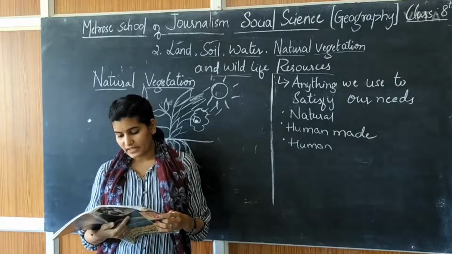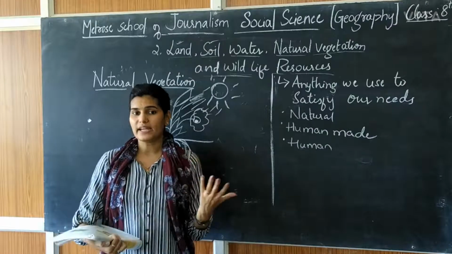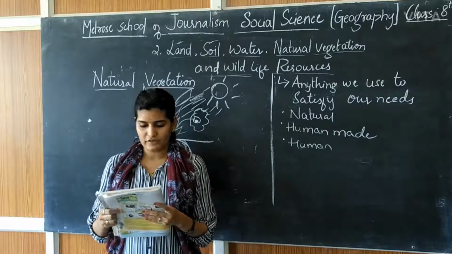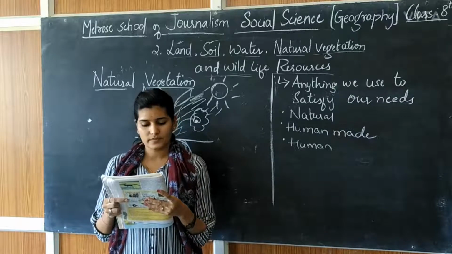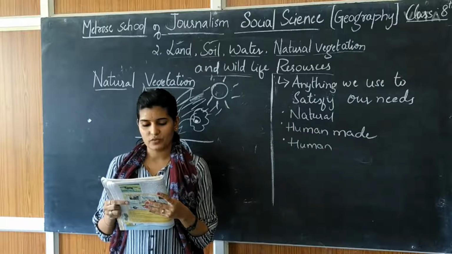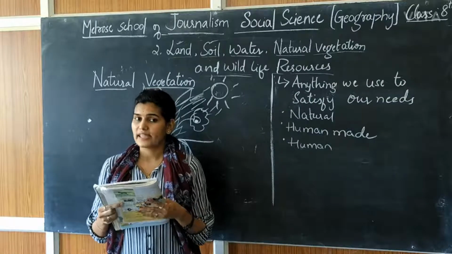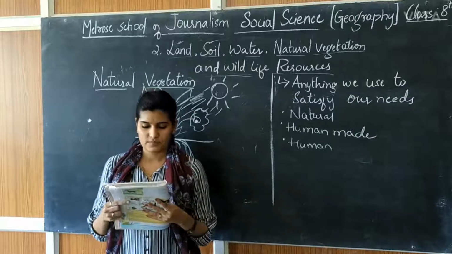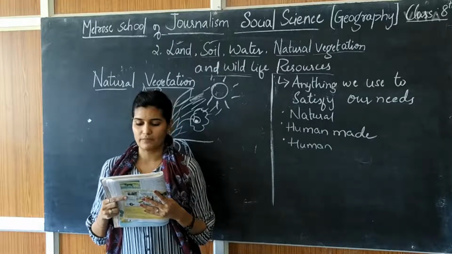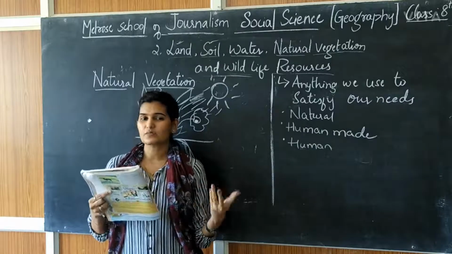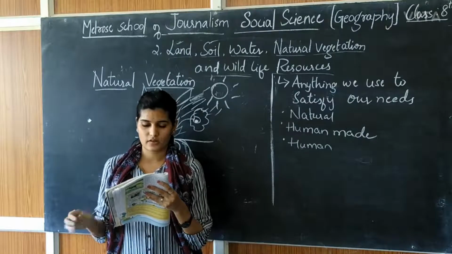This can be conserved by increasing awareness. Now how do we need to conserve, how do we need to stop this, how do we need to protect and preserve it? By awareness. How do we create awareness? On your page 21. National parks, wildlife sanctuaries, biosphere reserves are made to protect our natural vegetation and wildlife resources. Zoos and all, we will see, national parks and wildlife sanctuaries, they are where we can preserve our animals. Conservation of creeks, lakes and wetlands is necessary to save the precious resource from depletion. So creeks means small rivers, and these are also very important to save from depletion.